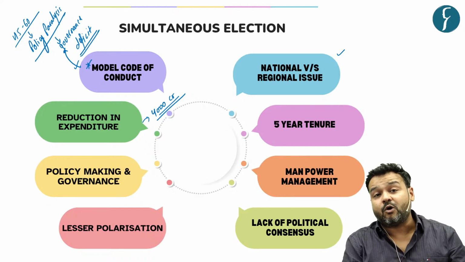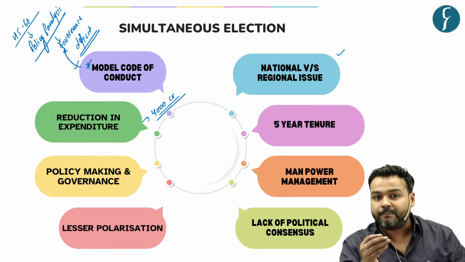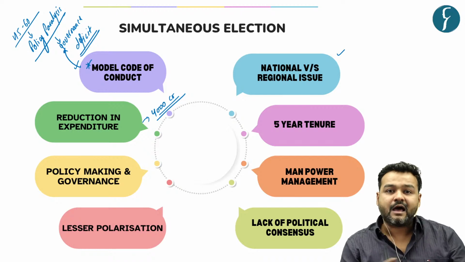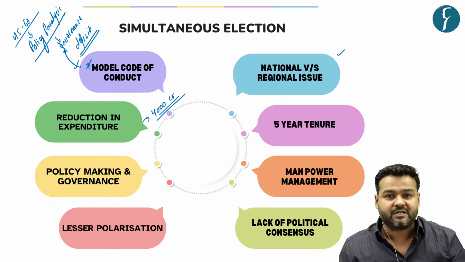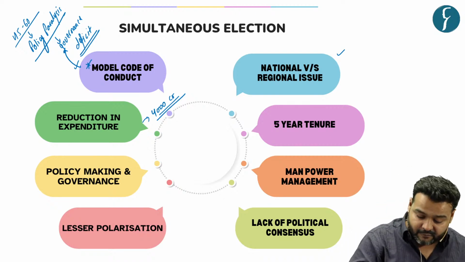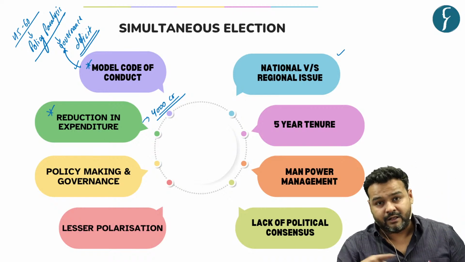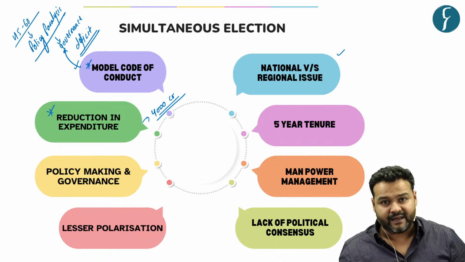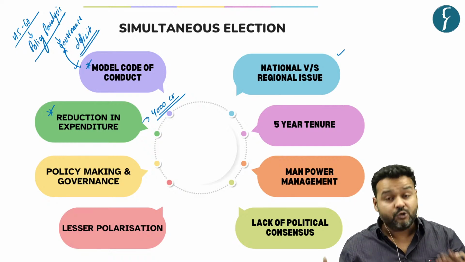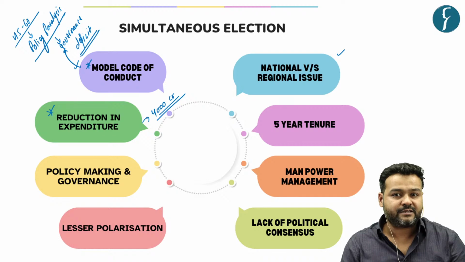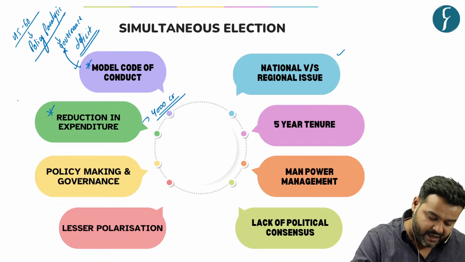Then ECI can also monitor the rotation of black money in a proper manner, because every now and then it doesn't need to put in place its machinery again to check the black money. So yes, it will be helpful in reducing the expenditure due to multiple elections, because again and again you have to move all those apparatus and personnel for a new election. So if simultaneous election is there, there would be only one-time expenditure, plus the curbing of black money.